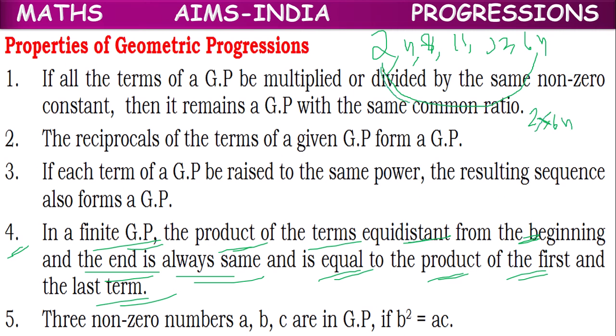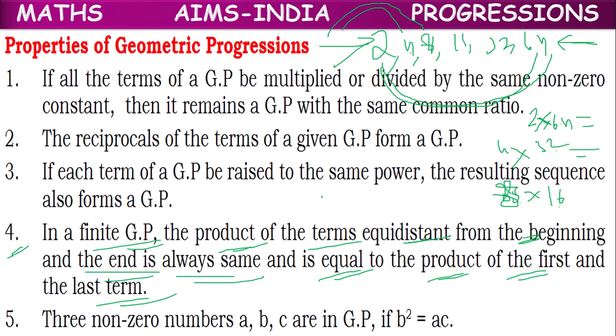Not only first and last, the terms which are equidistant from the beginning and from the end: from the beginning the second term is 4, from the last the second term is 32, so 2 into 64 equals 4 into 32. Or from the beginning the third term is 8, from the last the third term is 16. These are all equal: 2 into 64 equals 4 into 32 equals 8 into 16.